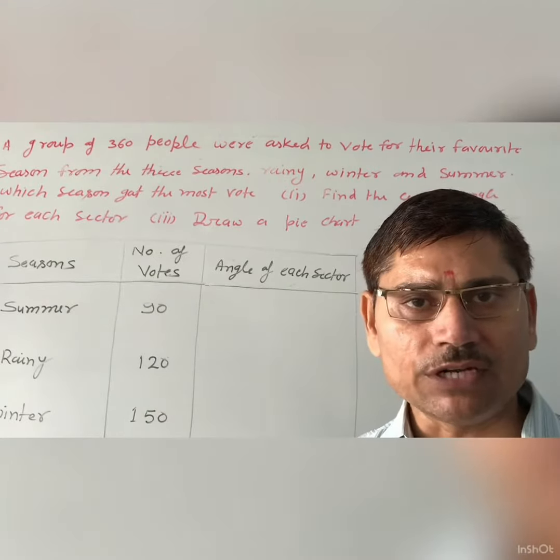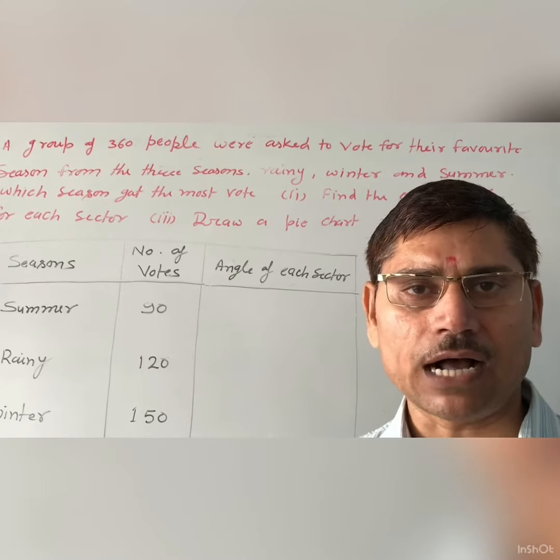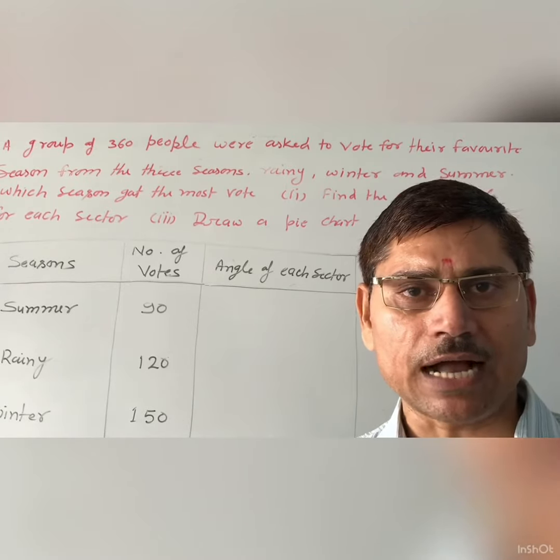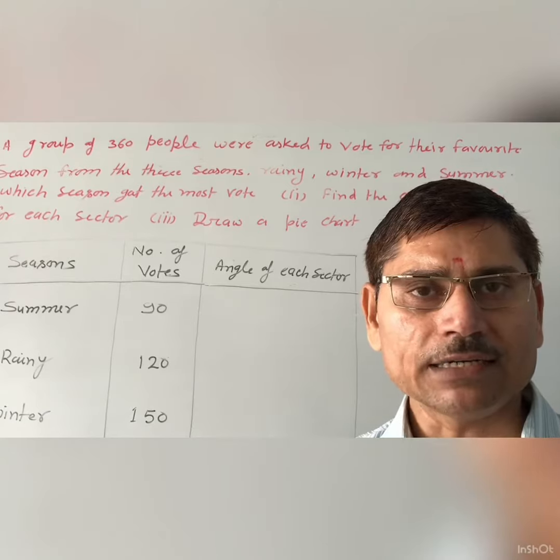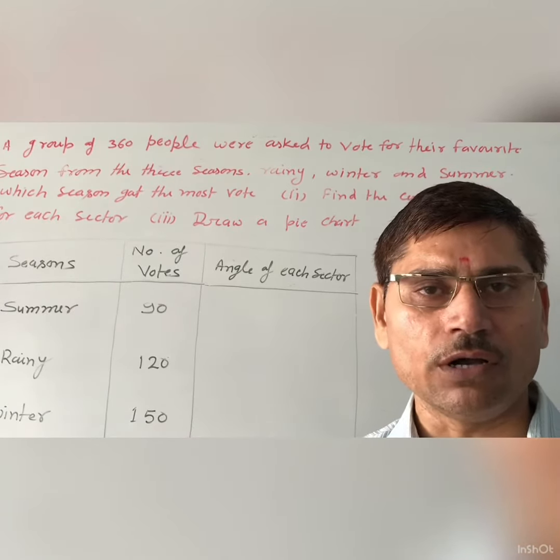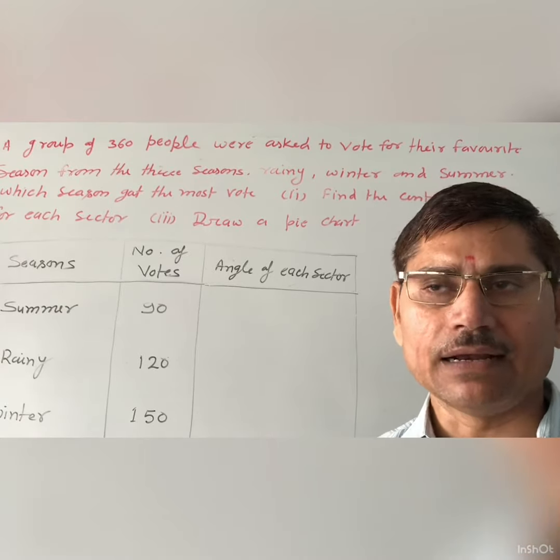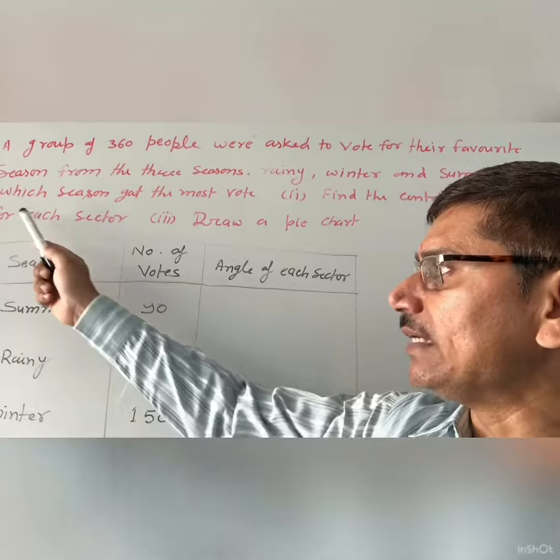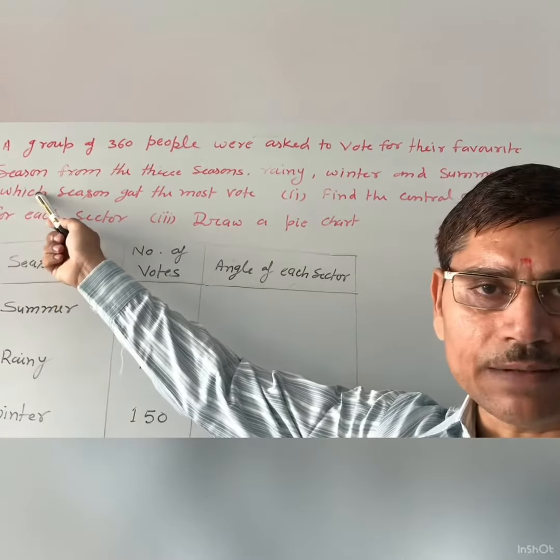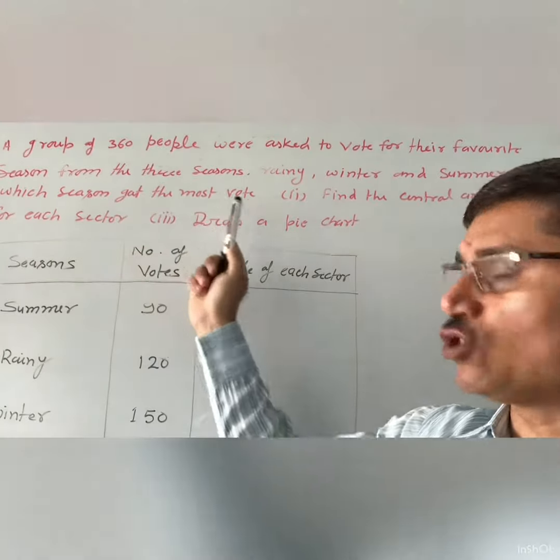Now we will represent this data in the pie chart. So how can you represent this data in the pie chart? Let us try to understand. First of all, we will find the central angle, and before it we will answer the first question: which season got the most votes?